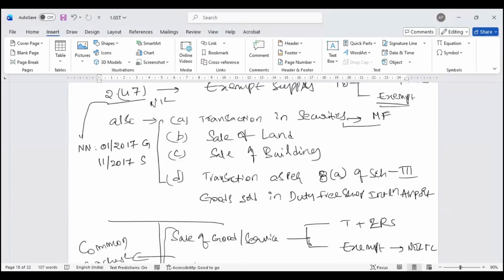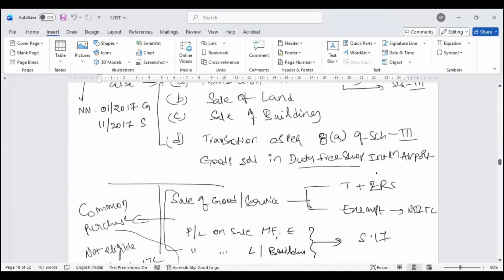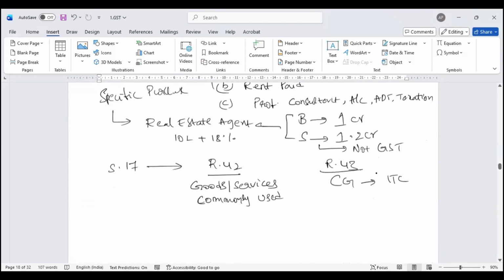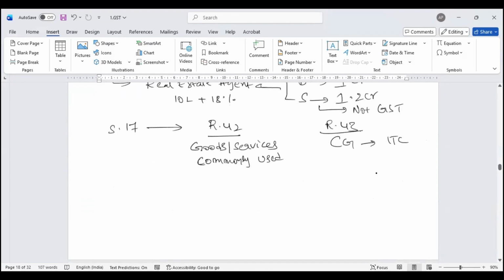Transactions in securities, this is a Schedule 3 item. Schedule 3, neither supply of goods nor supply of services. Sale of land, sale of building, no GST, Schedule 3 item. Transactions as per clause (e) of entry number 8 of Schedule 3, which is sales from a duty-free shop in an international airport. These aspects they have brought where Rule 42, Rule 43 come into the picture.